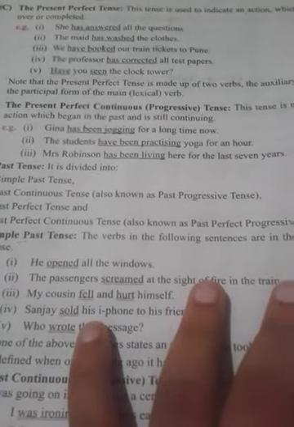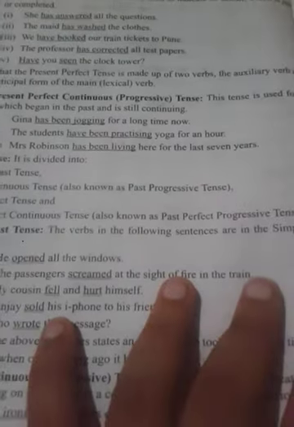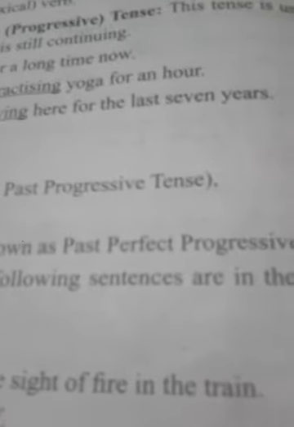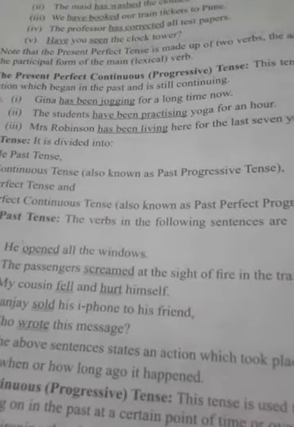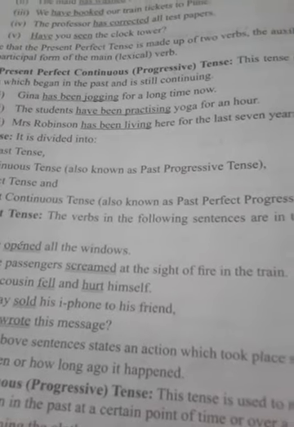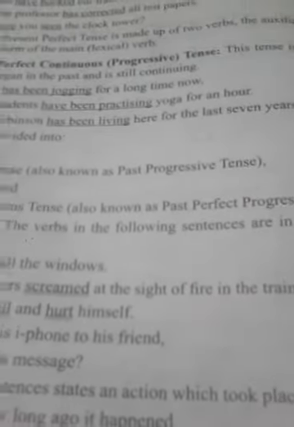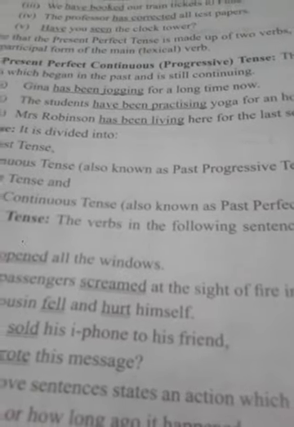The tense is used for an action which began in the past and is still continuing. Gina has been jogging. So here it will come has plus been plus ing. So it is also known as present perfect progressive tense. Next, the students have been practicing yoga for an hour. Miss Robinson has been living here for the last 7 years. So has, have: if we have to use a single person, we use has, and if we want many people, then we put have.